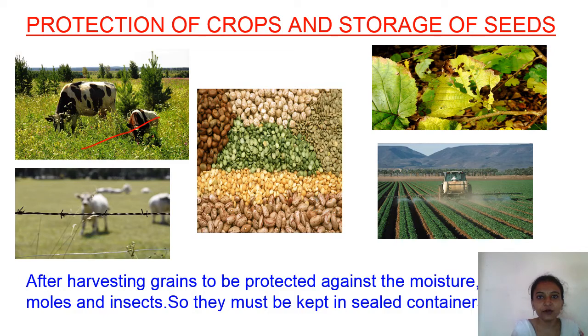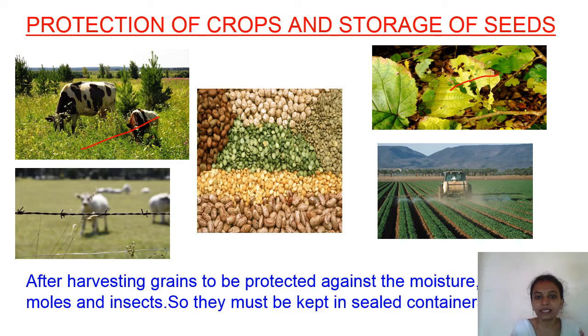Here, see the picture. Now the farmer has to keep a fence like this in order to protect the crops from the animals. In this picture, the insects are eating the leaves, destroying the leaf. That's why it is necessary to put insecticide like this.